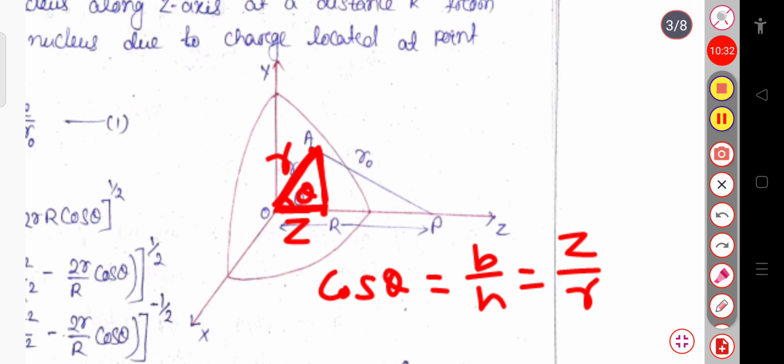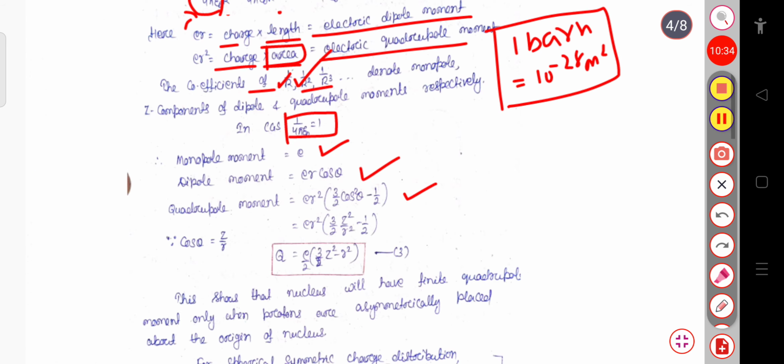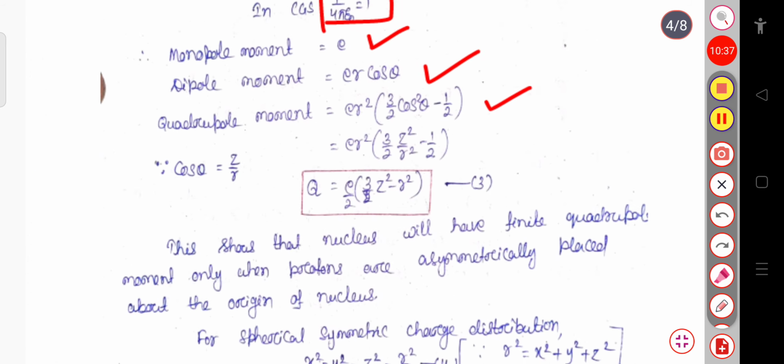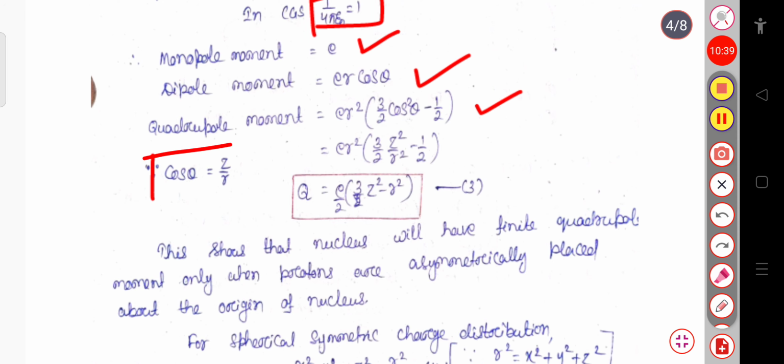Now if I substitute the value cos theta equals z by r in this expression, the quadrupole moment Q equals e r square into 3 by 2 into cos square theta, which is z square by r square, minus 1 by 2.